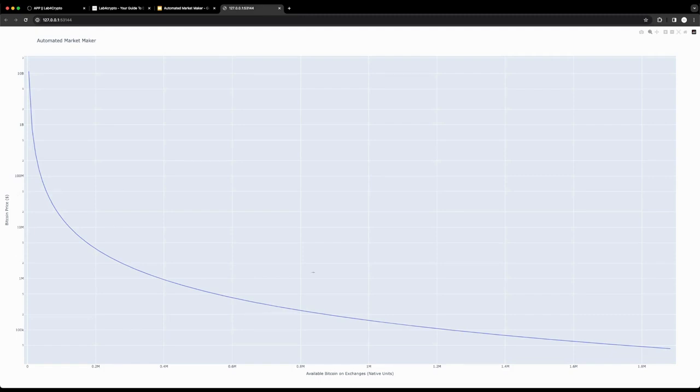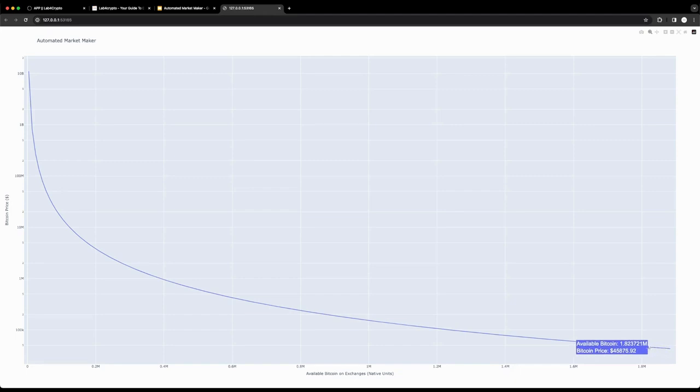Immediately, we can see that this graph is a hyperbola, which asymptotically approaches zero on the x-axis and infinity on the y-axis. That is why you see people predicting very high prices for Bitcoin if the demand continues. Today, the current price of Bitcoin is at 43,000 USA dollars, and the available Bitcoin on exchanges is at 1.88 million, as we saw also before.